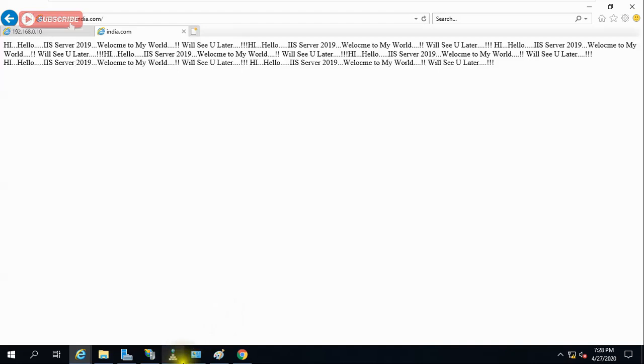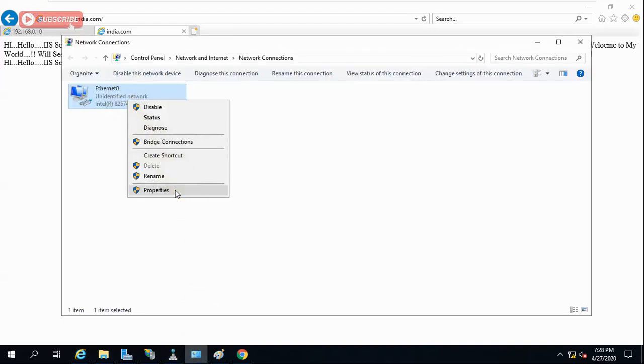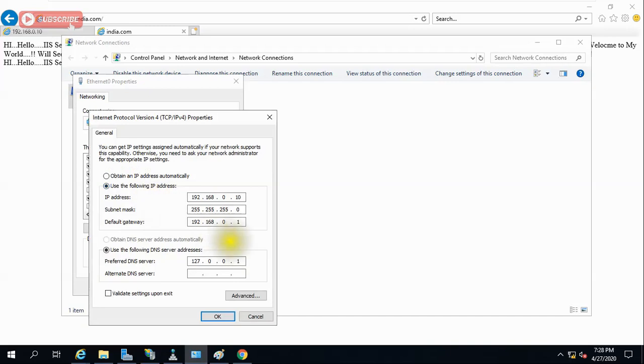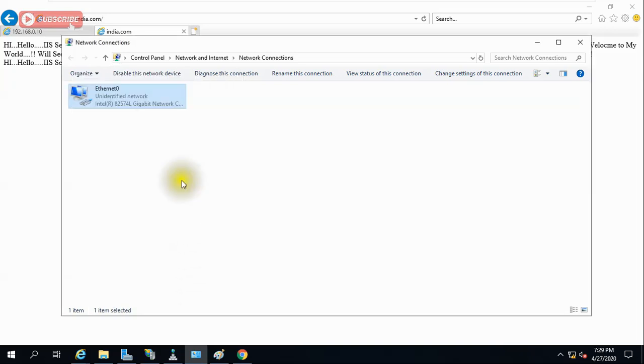Okay, but remember one thing, still we have given the loopback address here. That is why it is opening internally. Getting my point? You have to remember this thing. Now if you have a public IP address and your domain name is registered, then what you will have to give, for example, I'm giving 8.8.8.8 here. I gave the Google DNS, the Google IP address. So in that condition it should resolve. Let's see whether it is resolving or not. So it is resolving as of now. It is coming.